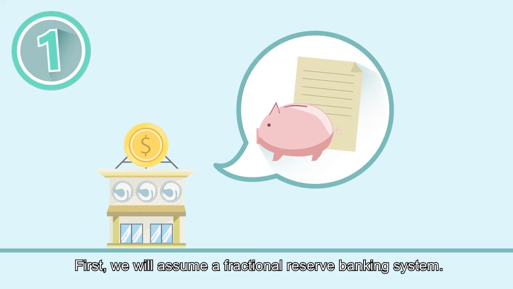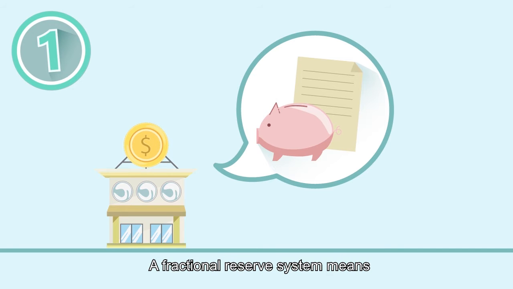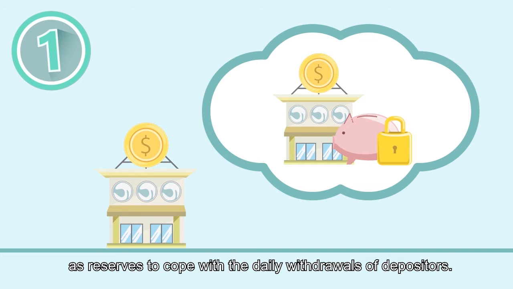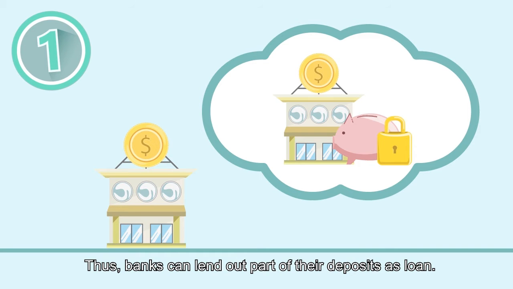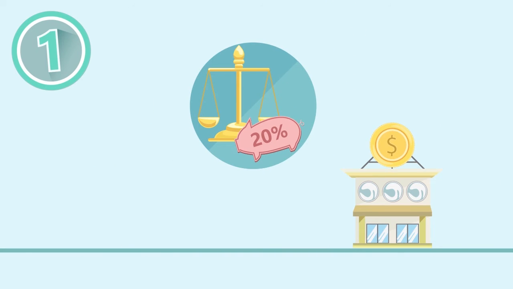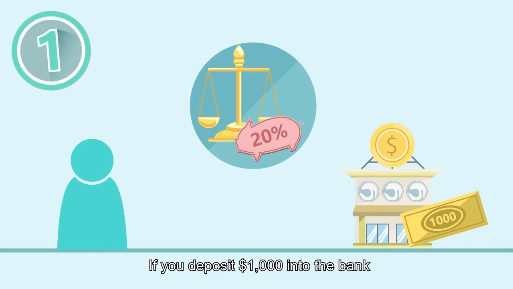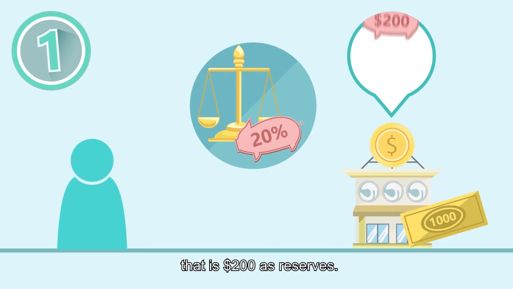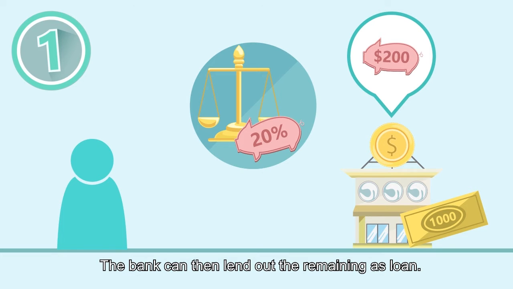First, we will assume a fractional reserve banking system. A fractional reserve system means that banks are only required to retain a portion of the deposit as reserves to cope with the daily withdrawals of depositors. Thus, banks can lend out part of their deposits as loans. For example, assume that the legal reserve ratio is 20%. If you deposit $1,000 into the bank, the bank only needs to retain 20% of your deposit, that is $200, as reserves. The bank can then lend out the remaining as loans.